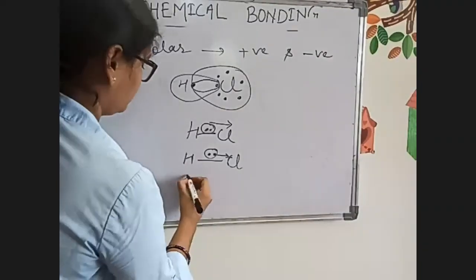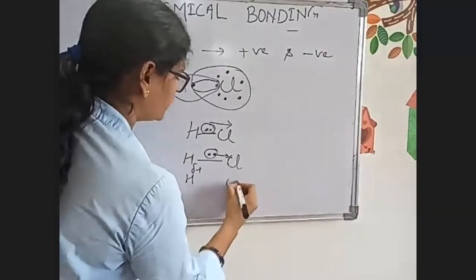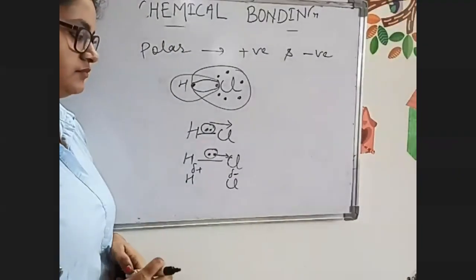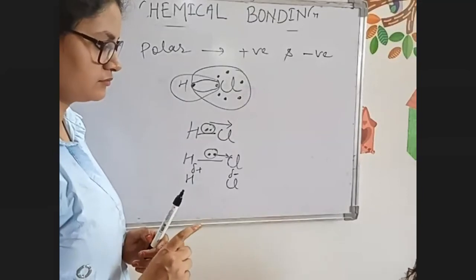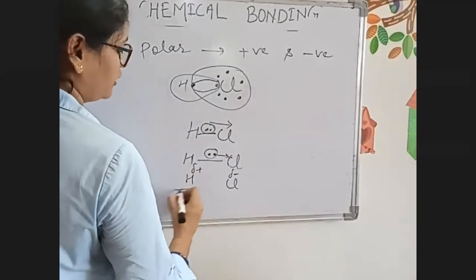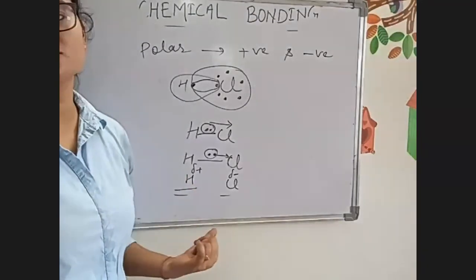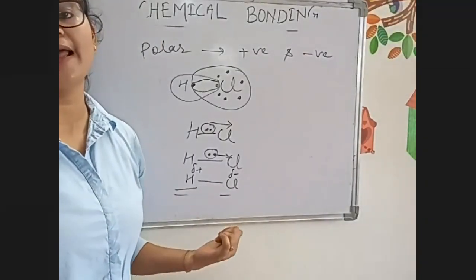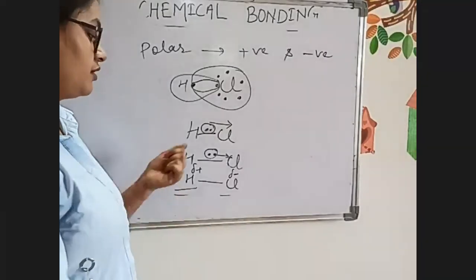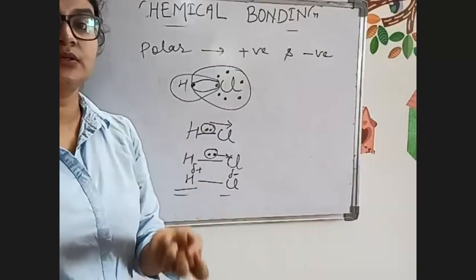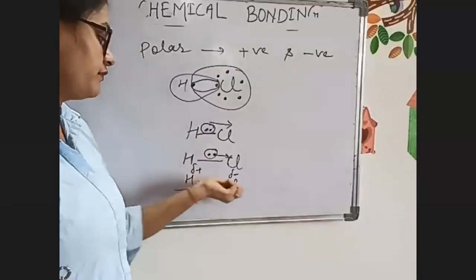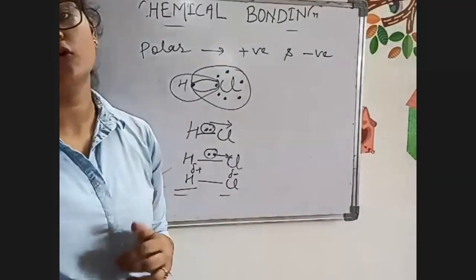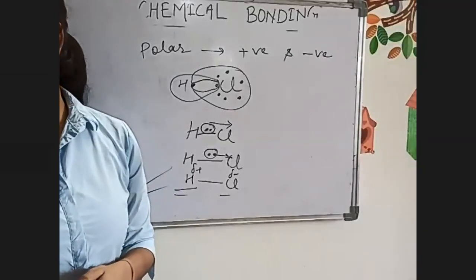So now hydrogen will acquire a positive charge and chlorine will acquire a negative charge. It will be written like this. This is known as a polar covalent bond because here some amount of polarity is there, a small, almost negligible amount of positive and negative charge. That is why this is known as polar covalent. Understood?